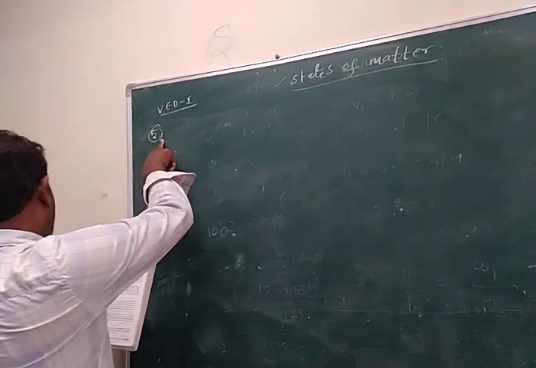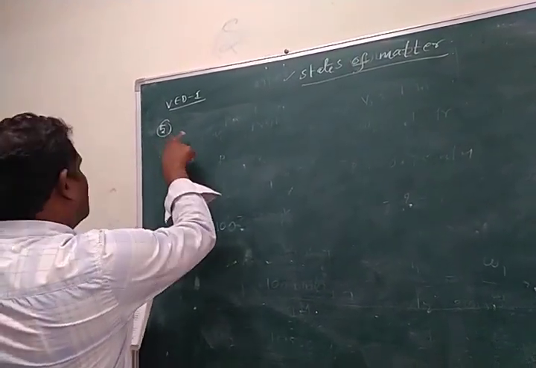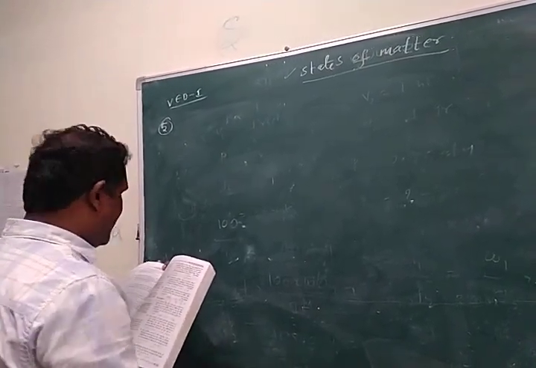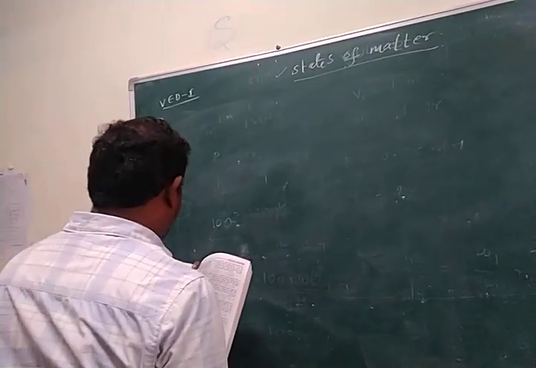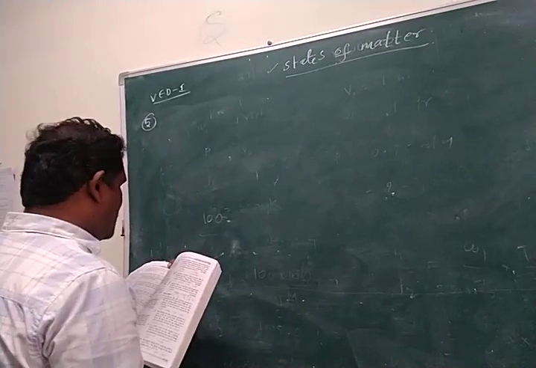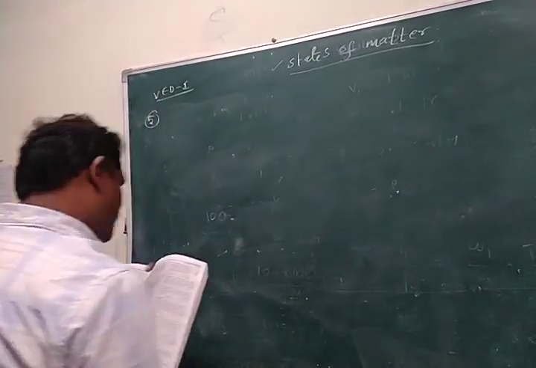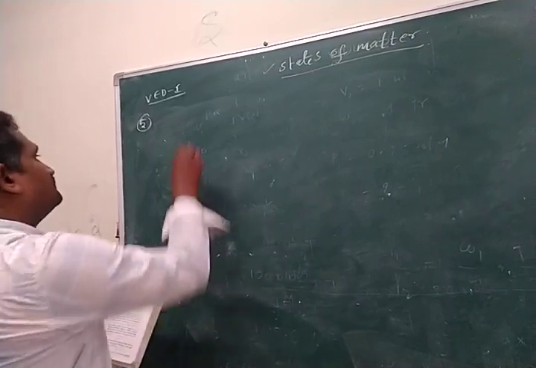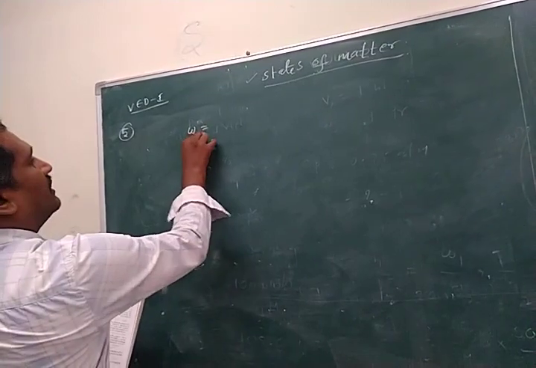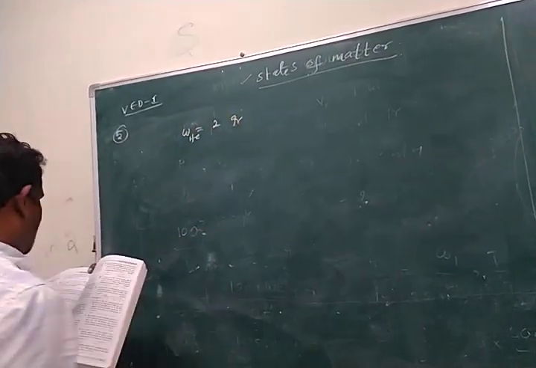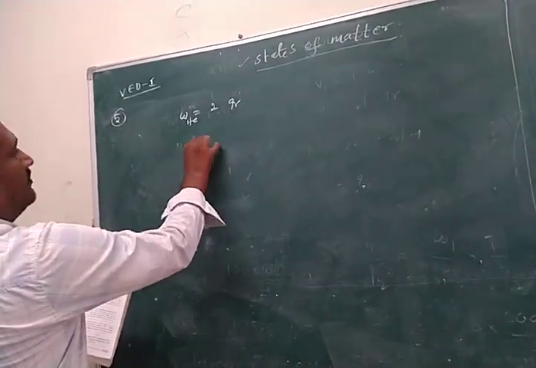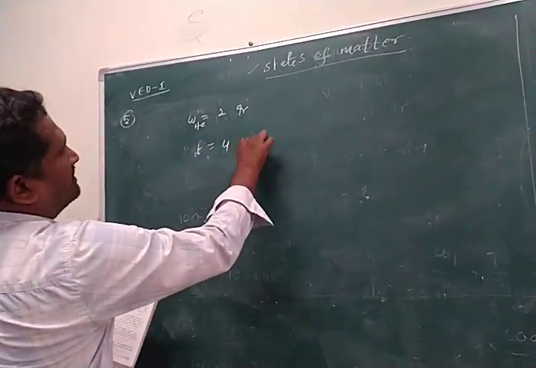The next question is based on Graham's law. 2 grams of helium diffuses from a porous plate in 4 minutes. How many grams of methane would diffuse through the same plate in the same time under similar conditions? That is the question. So the weight of helium is 2 grams, and they have given that it diffuses in 4 minutes, so the time is 4 minutes.